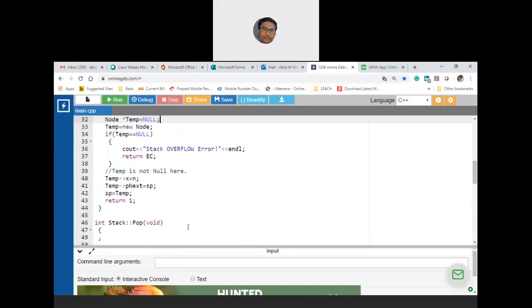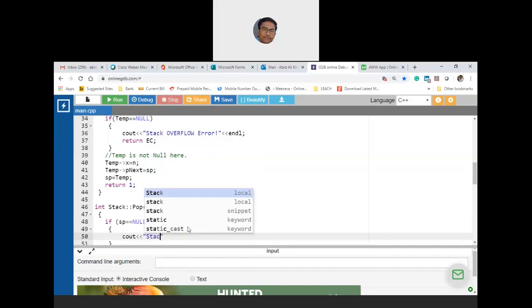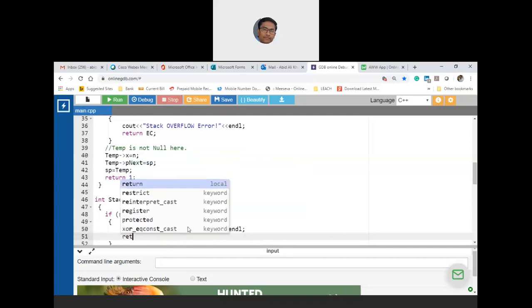Now, if you are trying to pop, when the stack pointer itself is null, that means the stack is underflow, the stack is empty. So cout stack underflow error, and then here also you return -1.